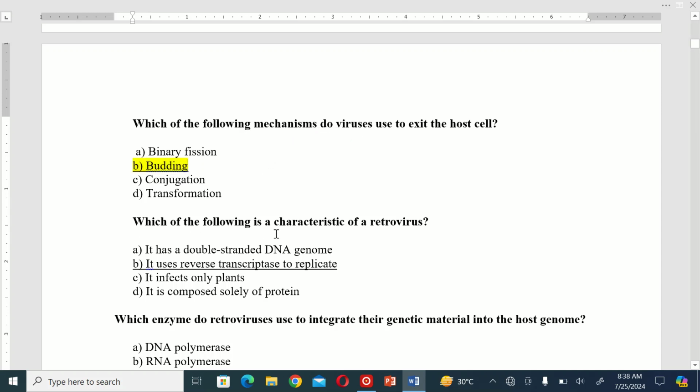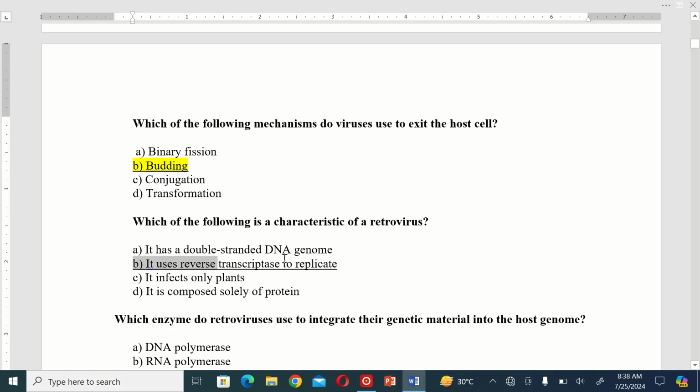Which of the following is a characteristic of a retrovirus? A. It has a double-stranded DNA genome. B. It uses reverse transcriptase to replicate. C. It infects only plants. And D. It is composed solely of protein.